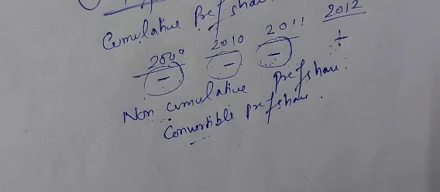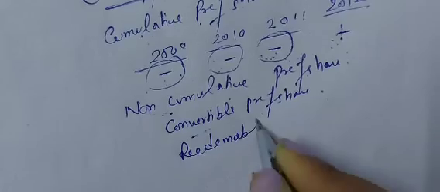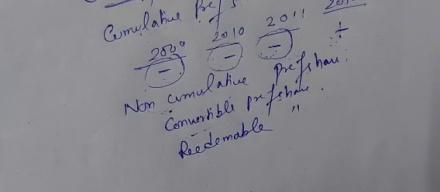Okay, now there are redeemable preference shares. What are redeemable preference shares? Redeemable preference shares will be repaid after a fixed maturity period. Whatever amount we are investing in preference shares, we will get it back after a certain fixed period. That is a redeemable preference share. It is easy.